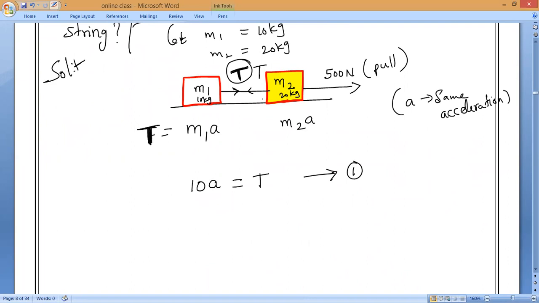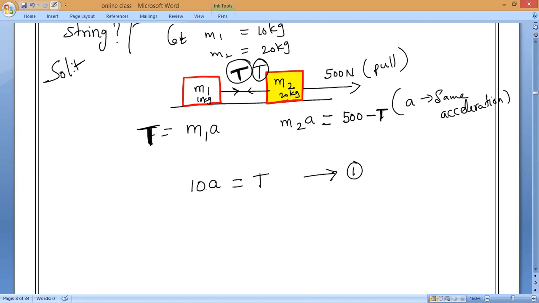Now, for M2A, can anybody tell me what formula will come? We have to subtract something from that. Very good. The total force is 500. So 500 minus this tension. That is what you have to remember.